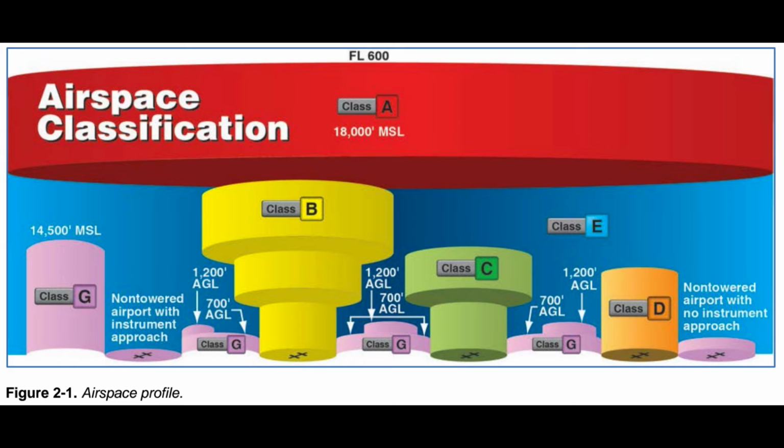Class E airspace is the controlled airspace not classified as Class A, B, C, or D airspace. A large amount of the airspace over the United States is designated as Class E airspace. This provides sufficient airspace for the safe control and separation of aircraft during IFR operations. Chapter 3 of the Aeronautical Information Manual (AIM) explains the various types of Class E airspace.